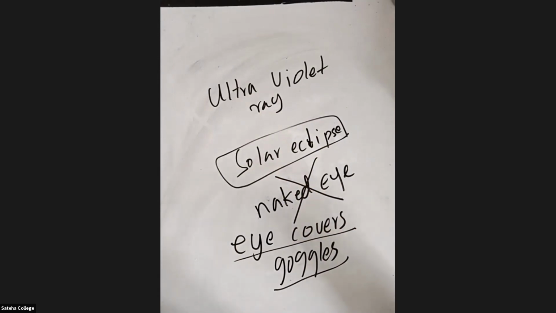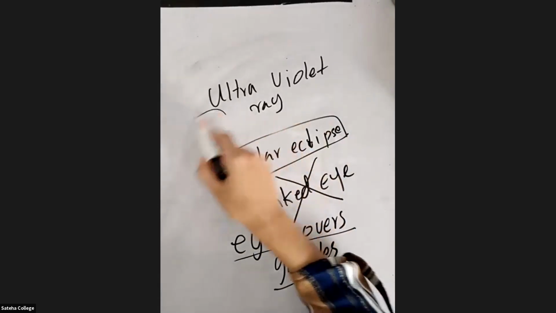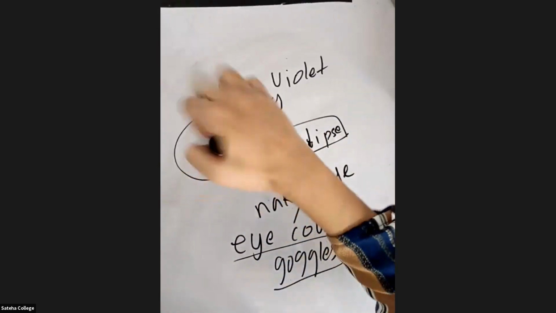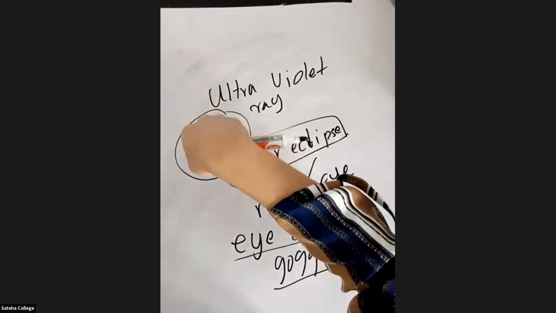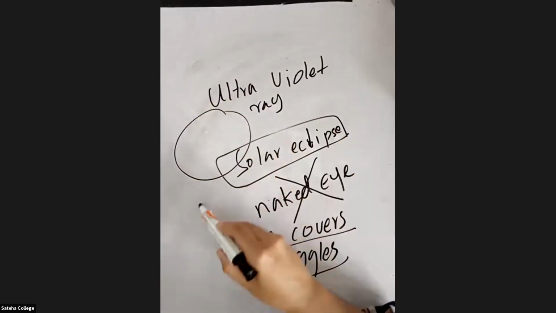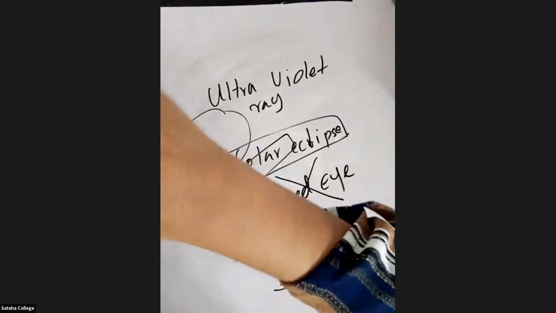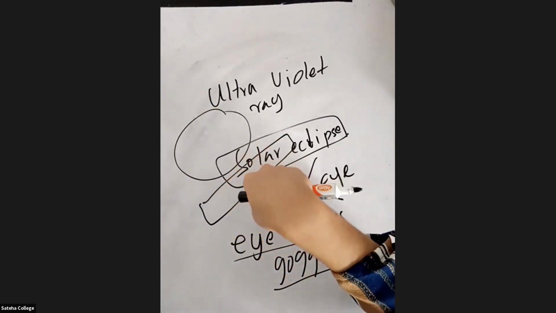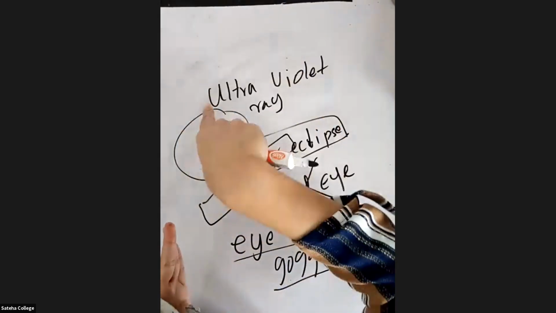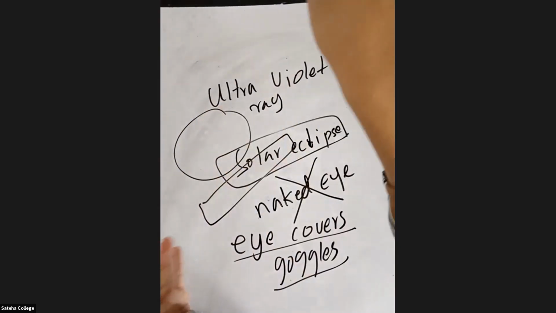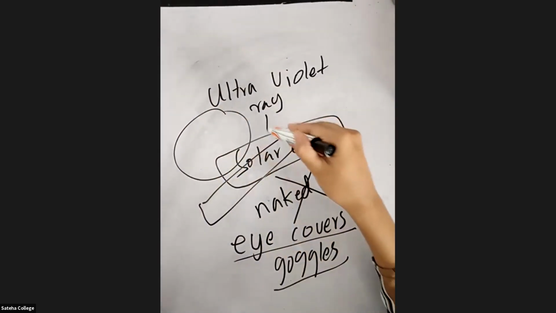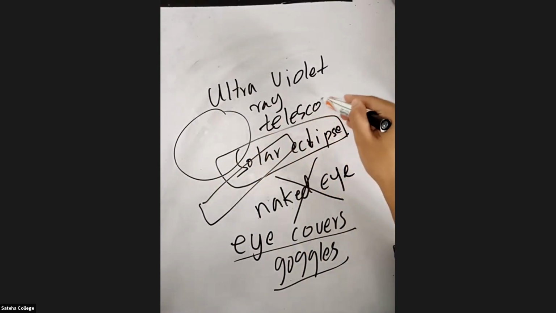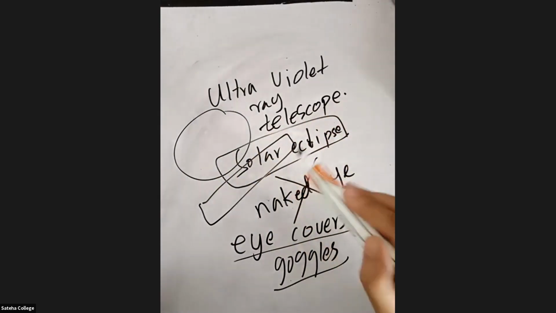Nifras, it is not good to look at it directly. Don't look at it directly hereafter, because it will not be good for your body, right? Or else you can reflect it on a water basin and look inside the water basin. Or you can keep a mirror and reflect it, then look at the mirror without directly looking at the sun. And you can also use a telescope. So these are some of the methods to see a solar eclipse.